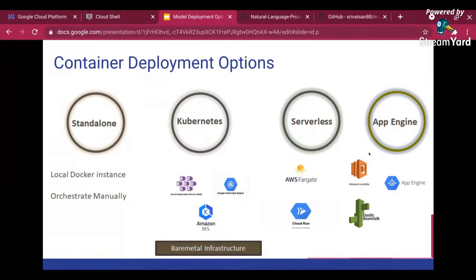There are some differences, but overall there is a lot of enhancement going on in this space where you can control the minimum servers you need up and running. In serverless, you are charged only for the amount of requests that come in. You are not charged for running any VM or something like that. You're charged by request, so it can keep your cost low. Kubernetes gives you a lot of control, and I personally like Kubernetes because you can control how much you want to run, how you want to scale, and how you want to maintain. But there is an overhead of creating clusters and maintaining them, which can typically be automated by various processes.